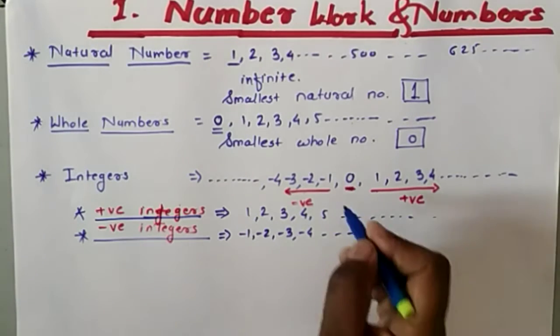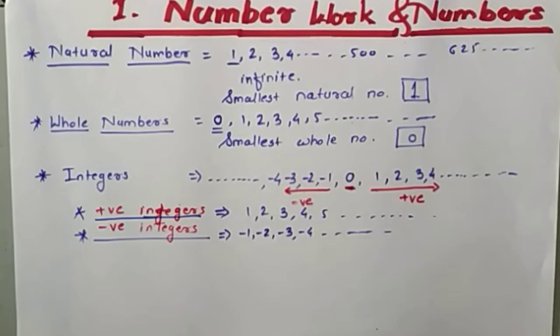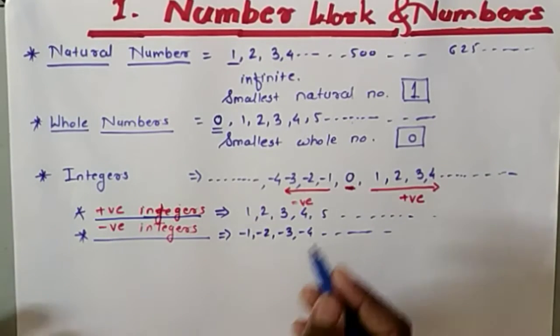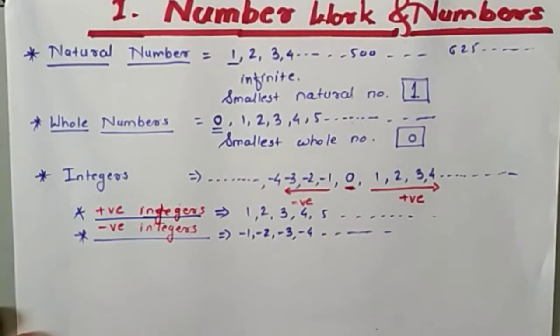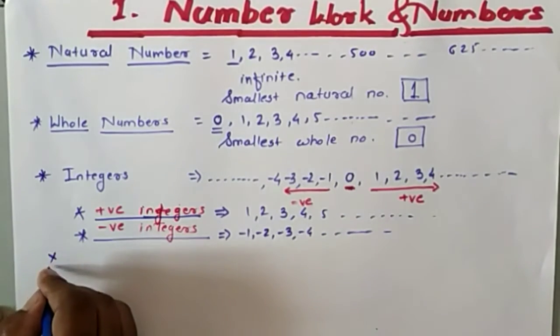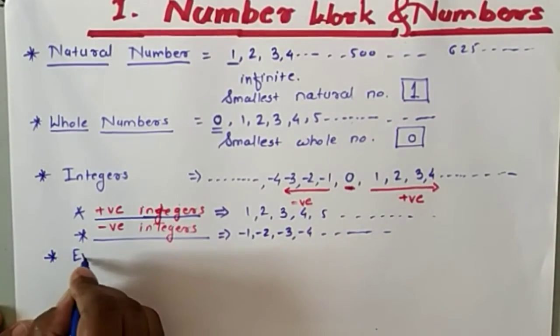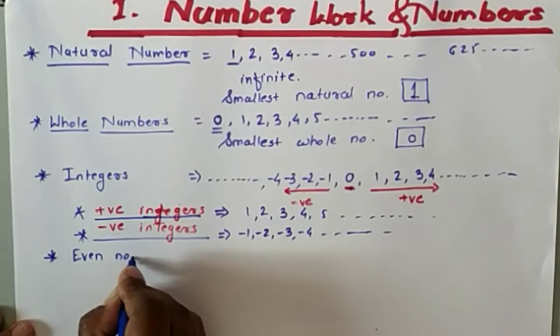Now one point is there: what is the sign of 0? I think you know that 0 doesn't have any sign. 0 doesn't have any sign. After this, the next point is the even numbers.